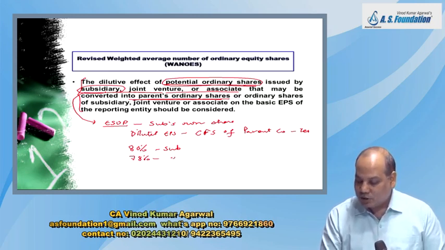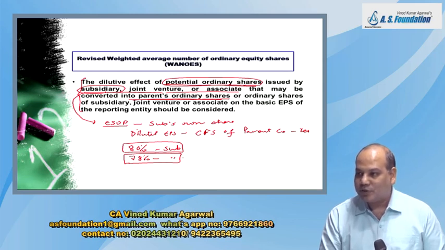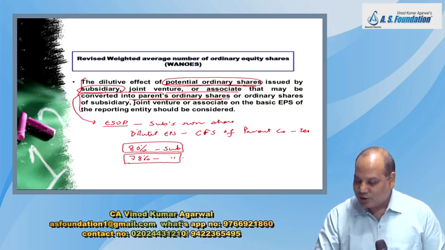So my calculation at present, which is based on 80%, in future, because the subsidiary will issue share to outsider, parent share in the profit of subsidiary will decrease.